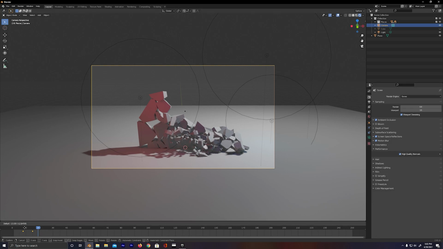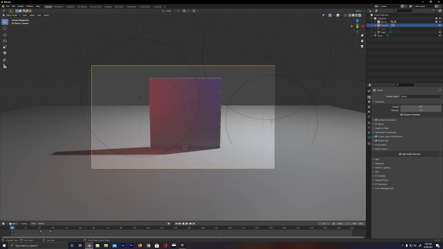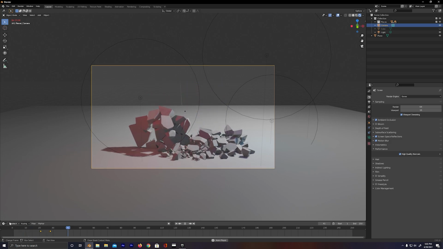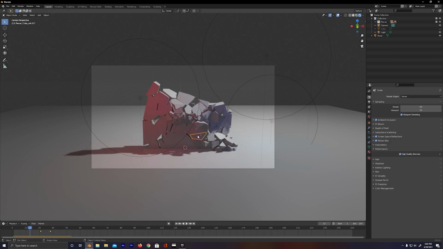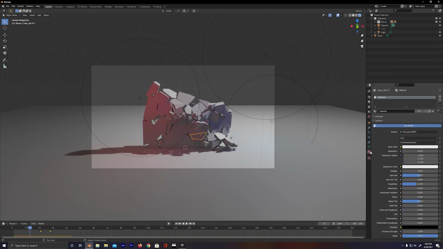Okay, cool. So this is looking pretty nice, but we can also make this look a little bit nicer with some materials. So to add materials to this, you can click any piece on this, and underneath your materials tab, which is down in the bottom here, you can go ahead and click open up the preview.